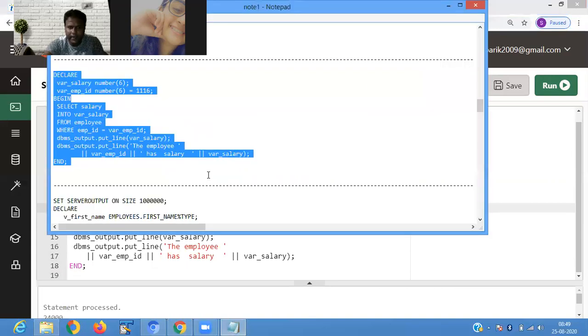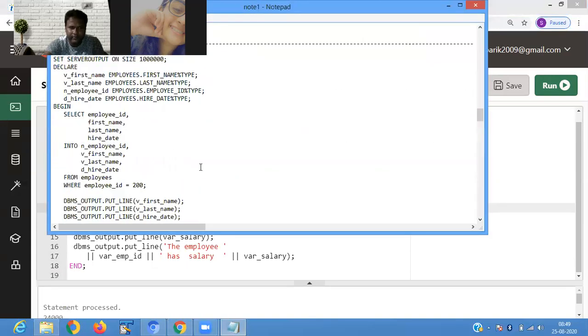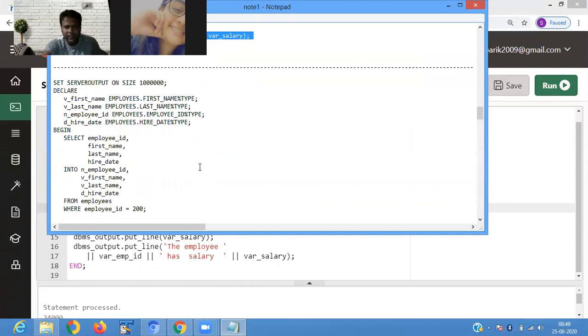Where you are not aware of the retrieved data type, then we use the type attribute.